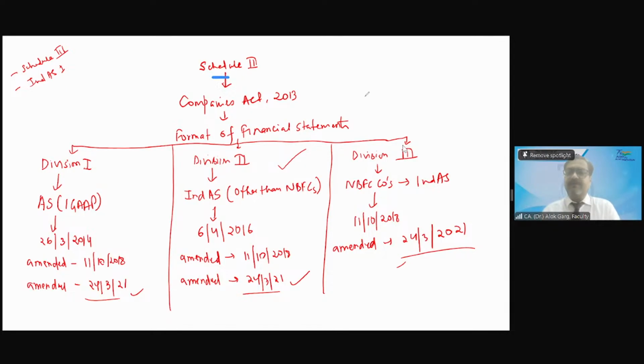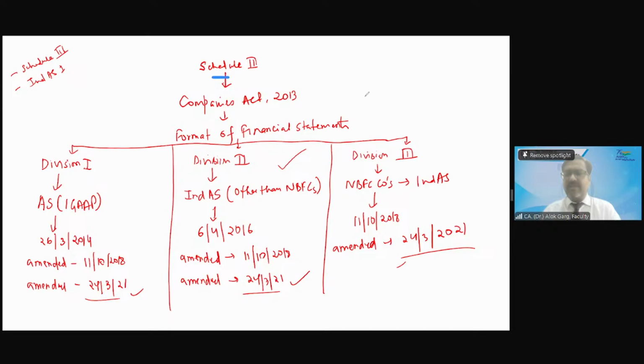Now, friends, this was the beginning of 2014. In 2015, on 16 February 2015, Indian accounting standards were notified, which were applicable mandatorily from financial year 16-17. When these Ind AS were notified, they were substantially different from the accounting standards.